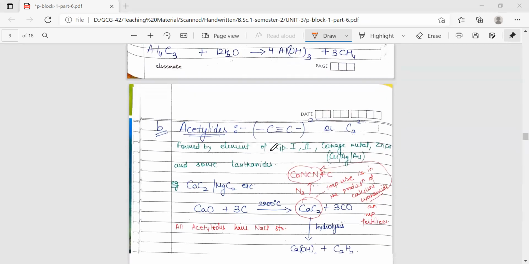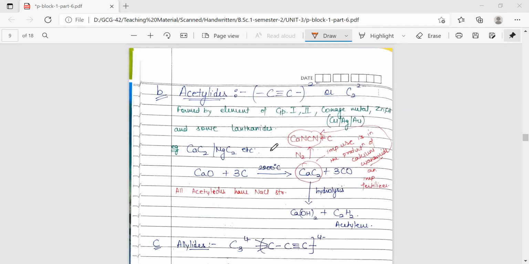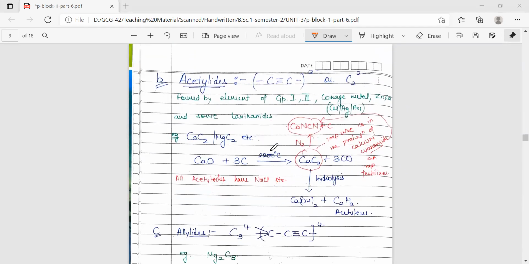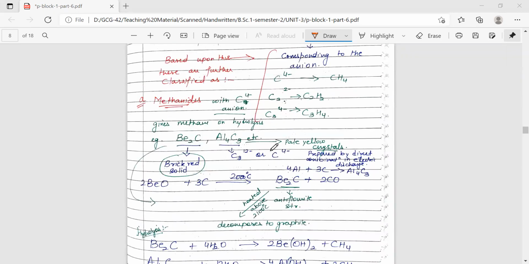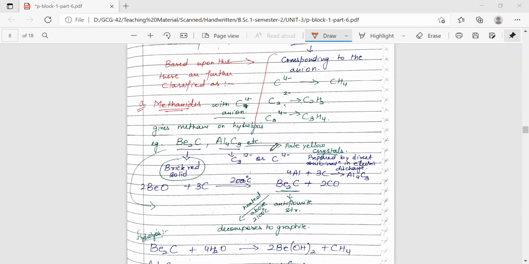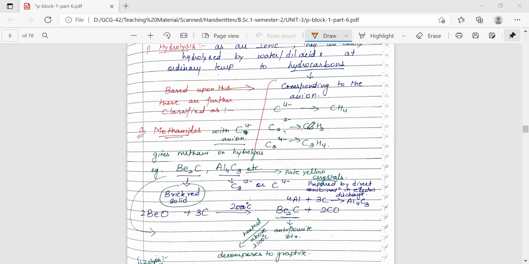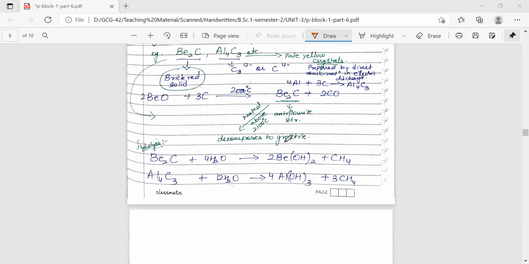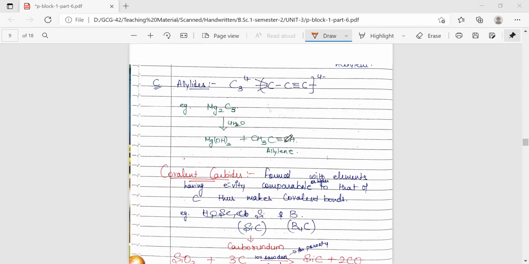Now upon hydrolysis, if we get acetylene, that is CH triple bond CH, the corresponding category is going to be acetylide. And the third category is if we get this anion, C3 4 negative, that is allylides. The category is going to be allylites.